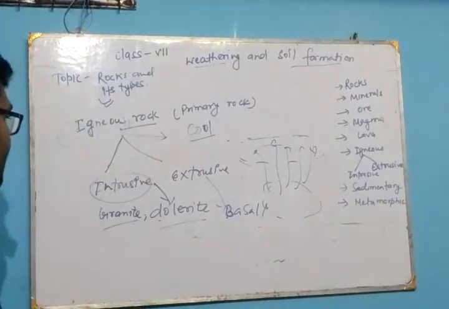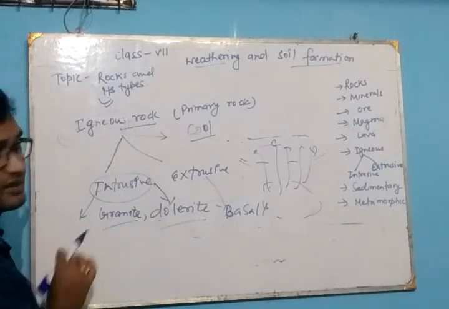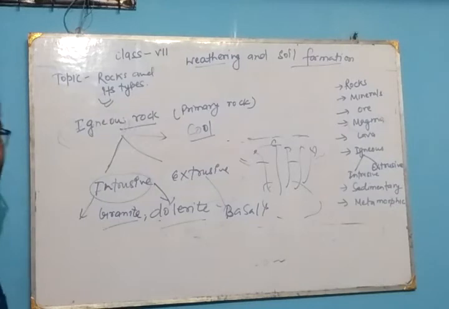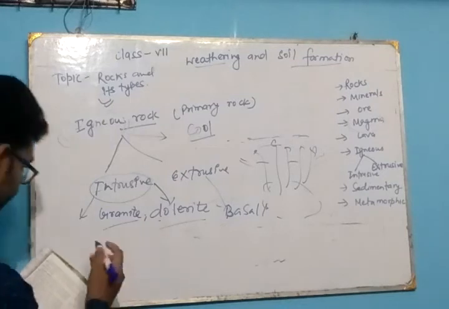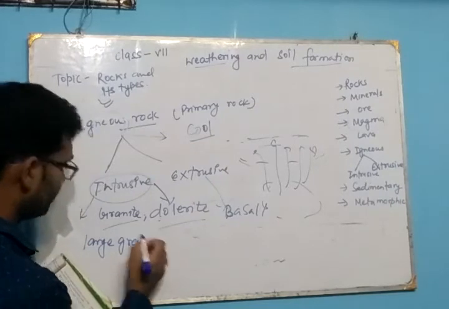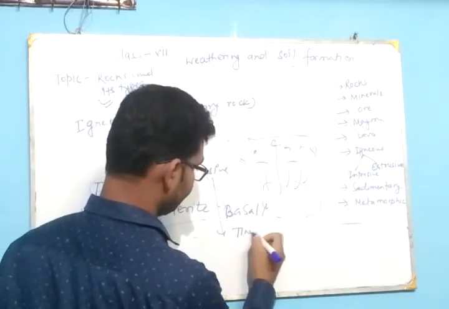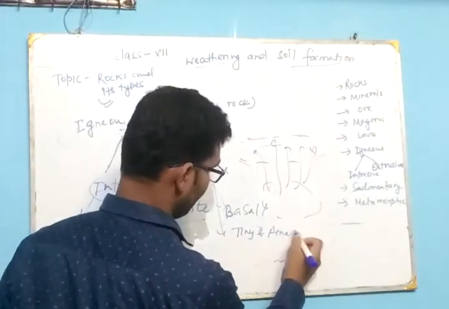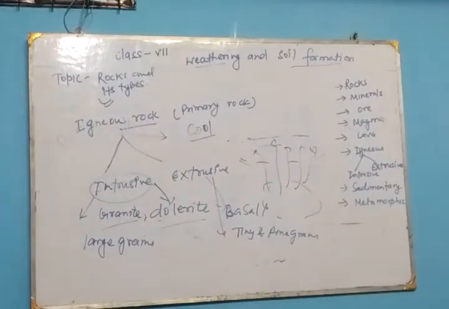What is the difference between intrusive and extrusive? The grains of intrusive igneous rock are larger, means they form large grains, and extrusive rocks have tiny and fine grains. Okay. Now, what are the properties? What are the characteristics? Let's see.